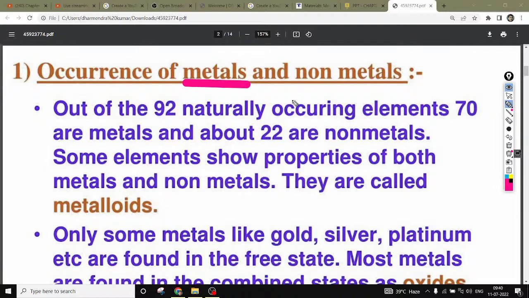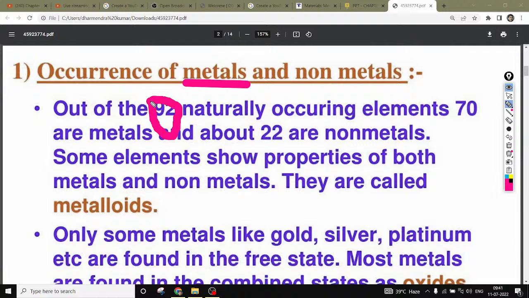Here, if you have seen your periodic table, approximately 119 elements are present in it, and out of these, 92 are naturally occurring elements.